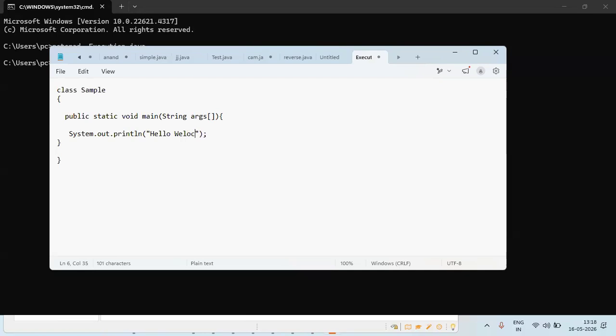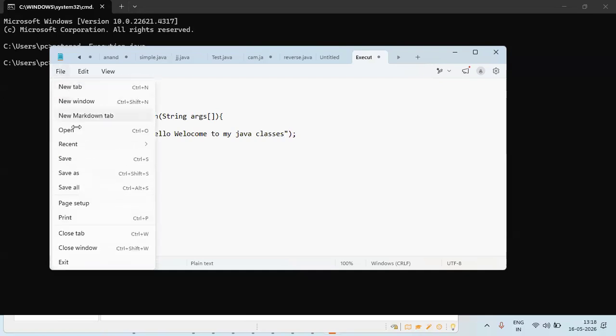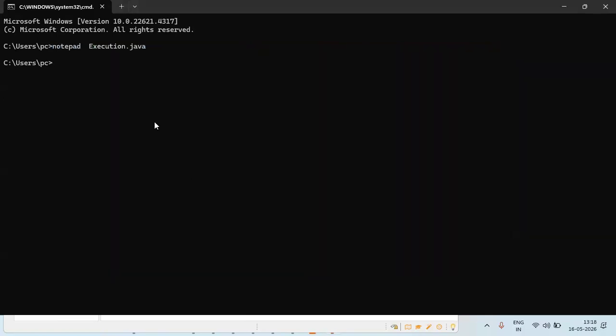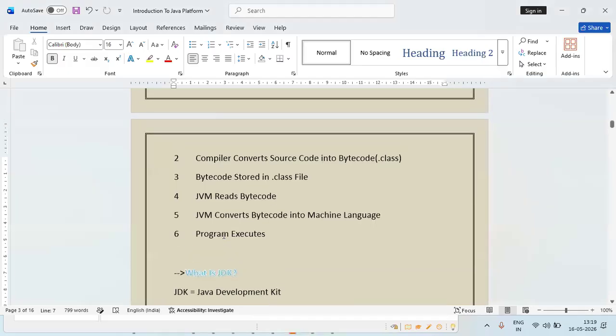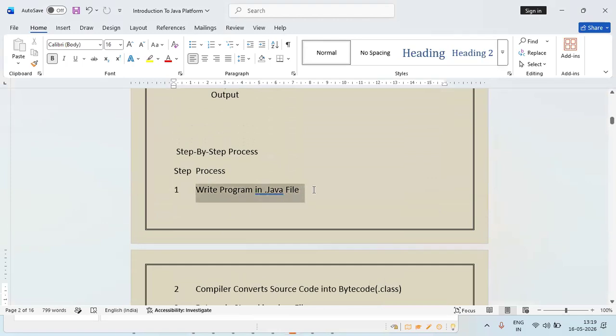Hello, welcome to the file Java classes. Right? After saving the file, if I want to execute this, how can I execute? First I need to compile using what? The javac command. This is my normal Java source file. What is the file name here? Execution.java. This is a general Java file. While programming, I need to write the program and save that file with the .java extension.